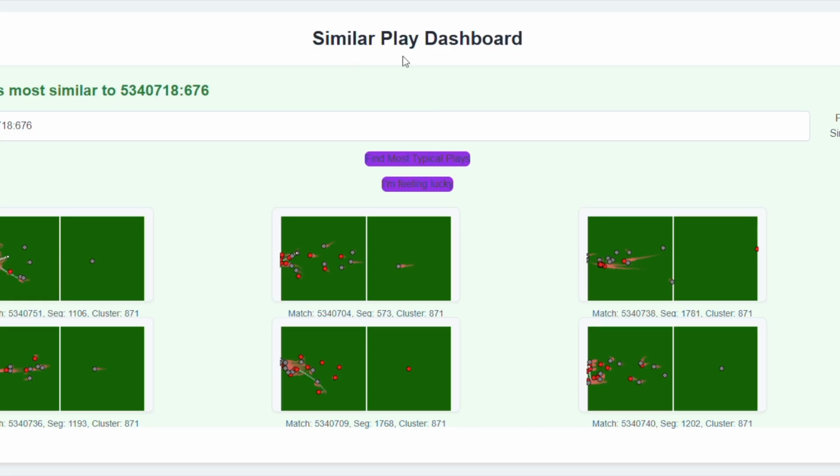Interface for finding similar plays. We can enter a match ID and then a segment ID, which corresponds to the time in the footage. And then we say find similar, and it will load us some GIFs from some other matches and some other times where there have been similar plays.